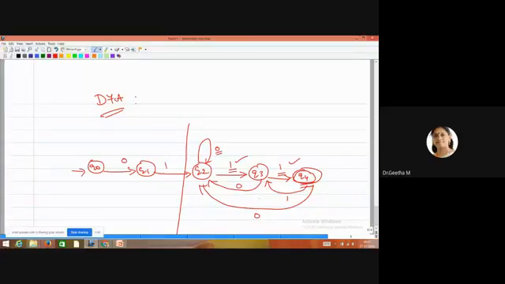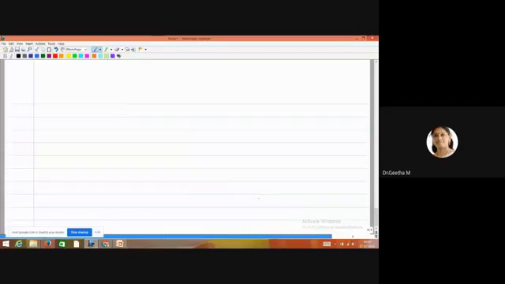So first you sit and do the diagram and list out the strings accepted by this diagram. Then you think why we have taken a backward path, Q3 to Q2 and Q4 to Q2. Likewise, you complete your diagram.